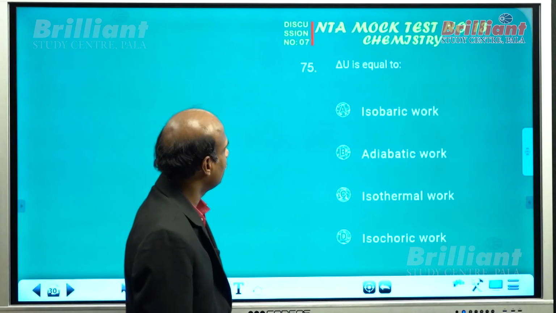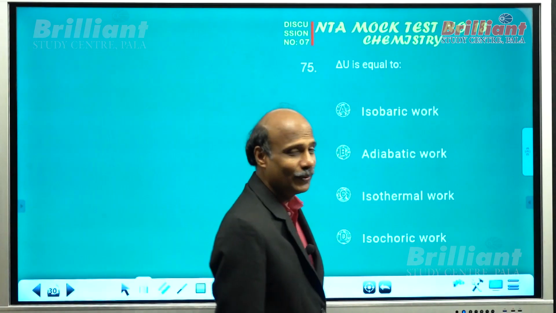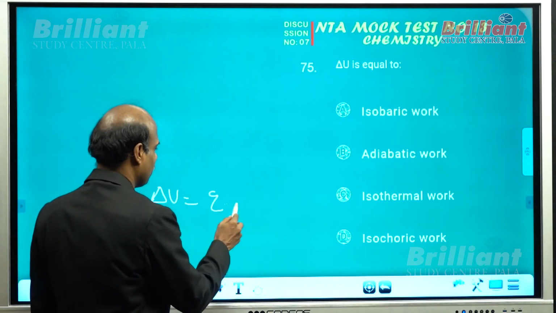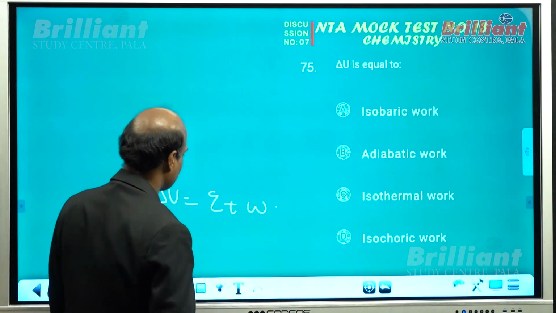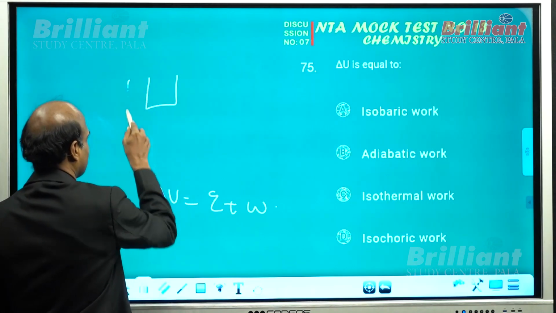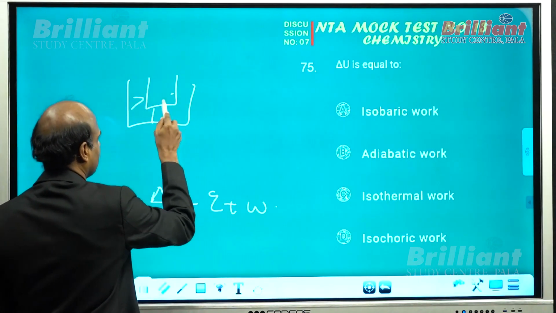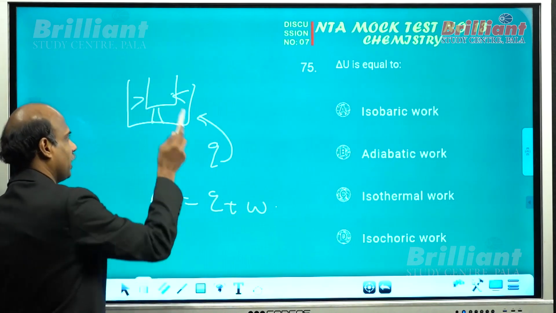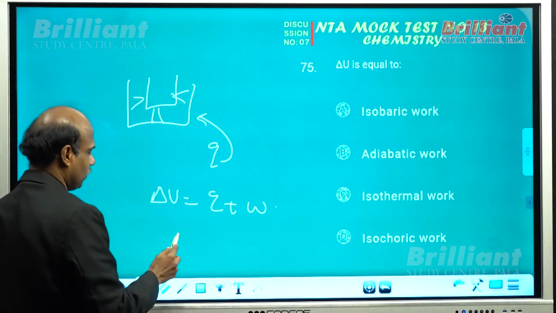What about question number 75 here? You know delta U. What is delta U? Delta U equals Q plus W. And if the process is adiabatic, if system and surroundings are thermally isolated, clearly you can say Q equals 0. Heat cannot enter or leave the system, Q equals 0.